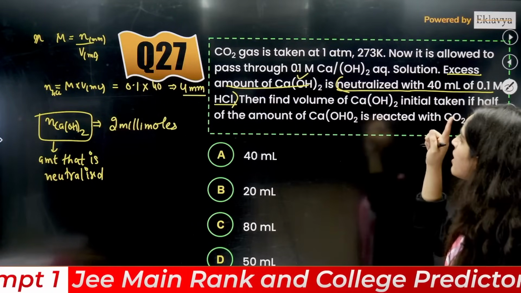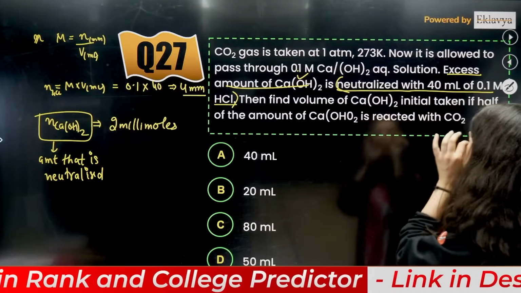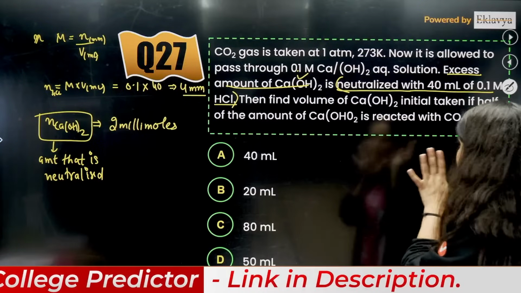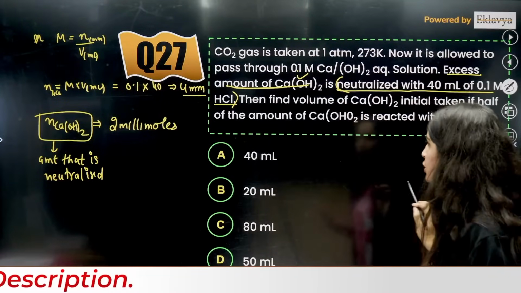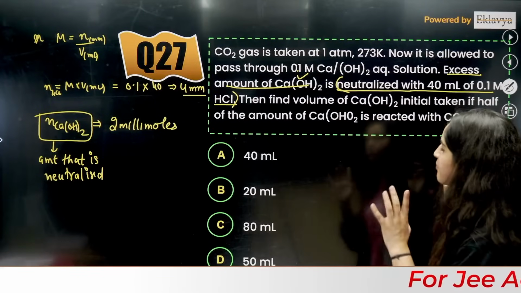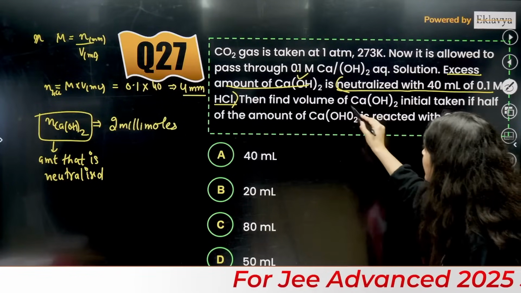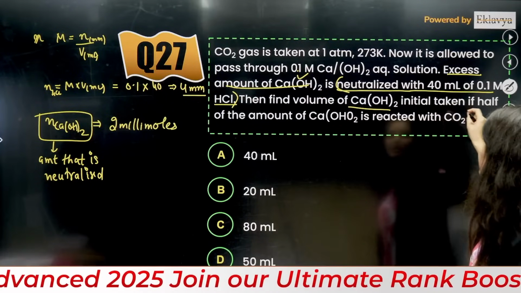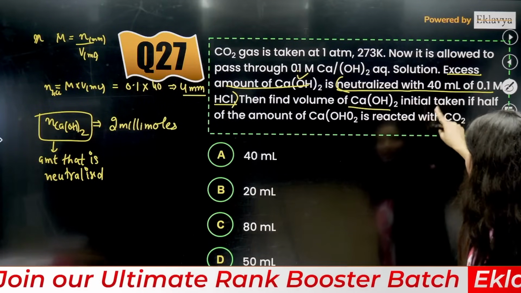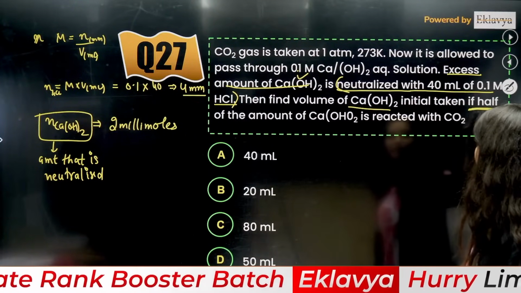Now next, CO2 is taken at this, now it is allowed to pass. Okay, fine. That means the molarity of Ca(OH)2 is also given to you. They are asking you, very important line, to find the volume. From this formula only you will find the initial volume of Ca(OH)2 taken.